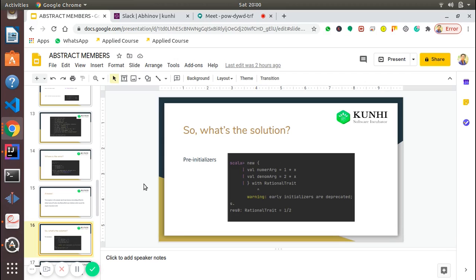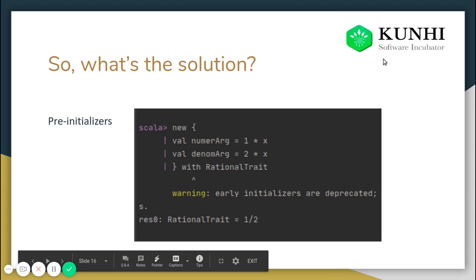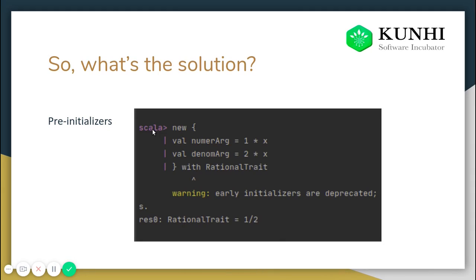So let me tell you what happens. Sorry for that. What happens is that here with rational trait, we're creating this new class. We're giving the value early on. See, val numerator and val denominator, like val numerator equal to 1 into x and val denominator equal to 2 into x. We're giving the values early. Val numerator is already defined here.